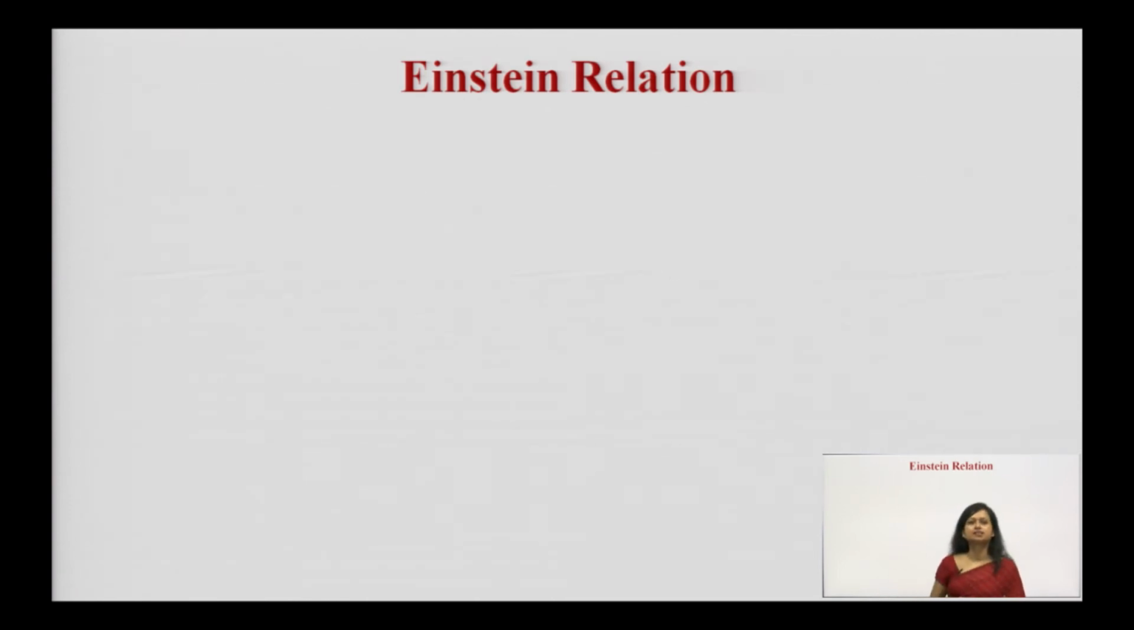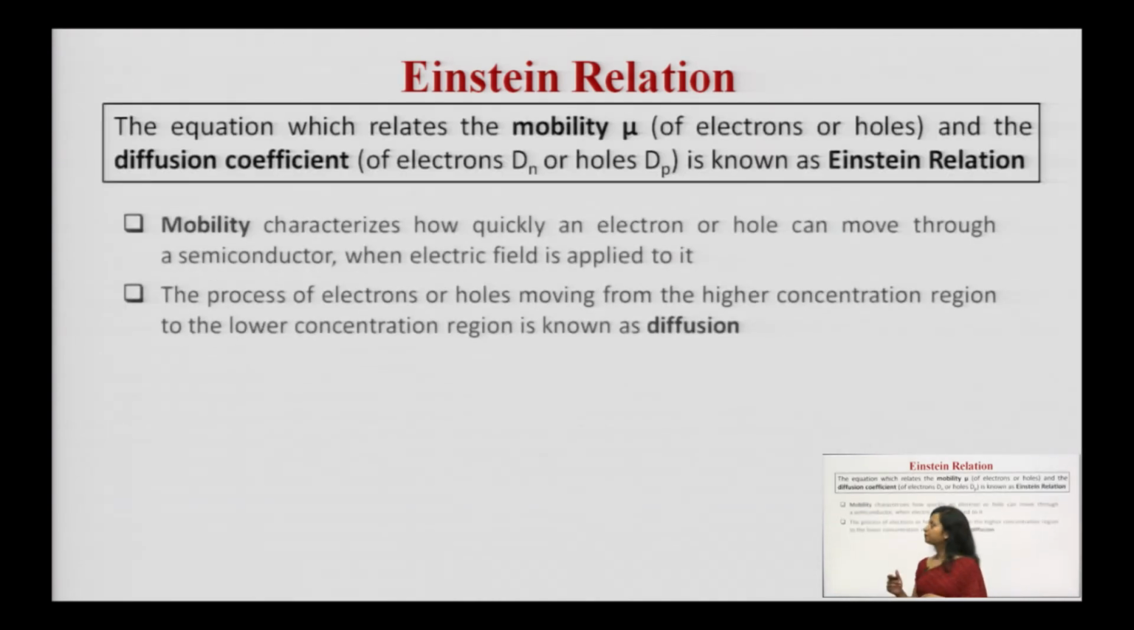Now, let us discuss the Einstein relation. Einstein relation, this topic is also very important. So, you may get the derivation based on this a number of times. And the basis for this is the diffusion and the equations which you get from drift and diffusion.